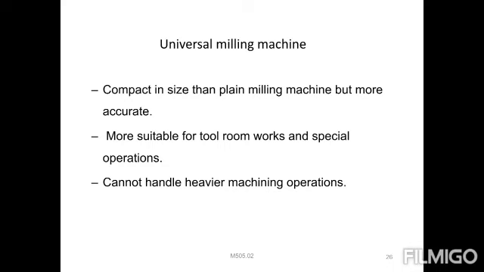Tool reconditioning: what is tool reconditioning? Tools already used need resharpening, so for resharpening of tools we use the universal milling machine. It is compact in size compared to the plain milling machine, but we get more accuracy, more suitable for tool room work, small special operations. It cannot handle heavier machining operations because it is used for tool room type operations.